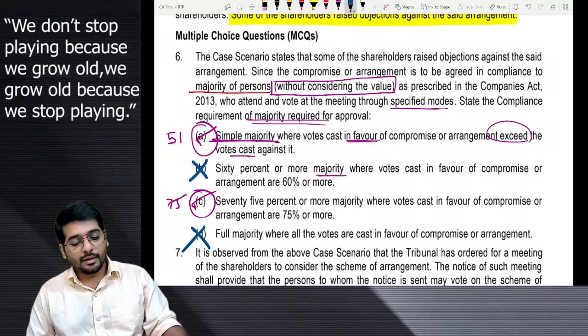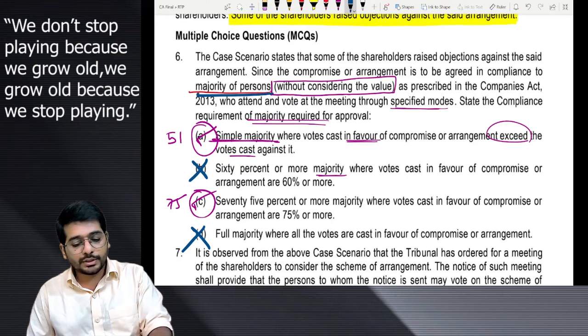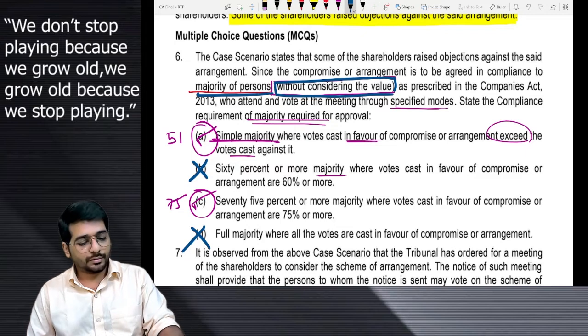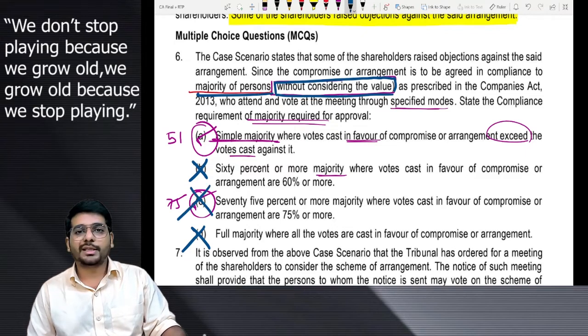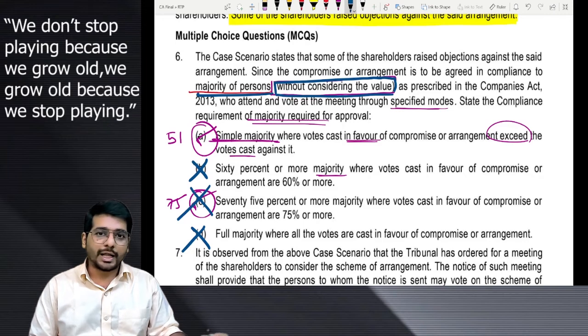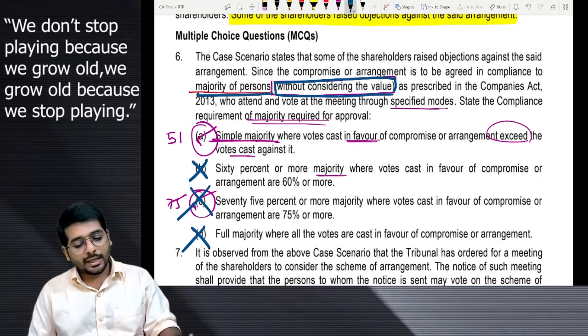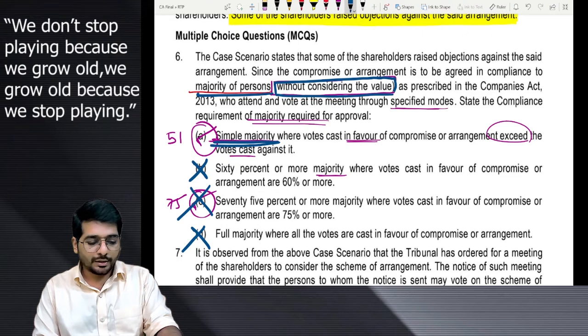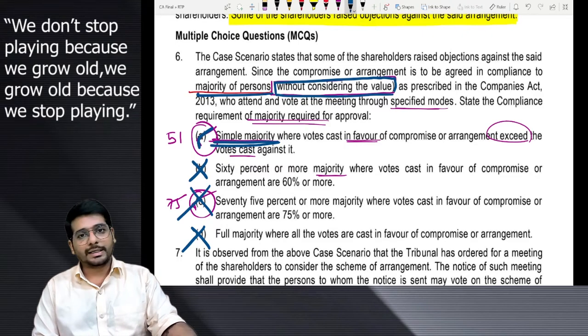Now read the question properly. They said approval from majority of persons without considering the value. 75% anyways did not denote value over here. It was also denoting number only. So that also is irrespective for me. And without considering value, it is 51% in number. So my first option gives me the correct answer.